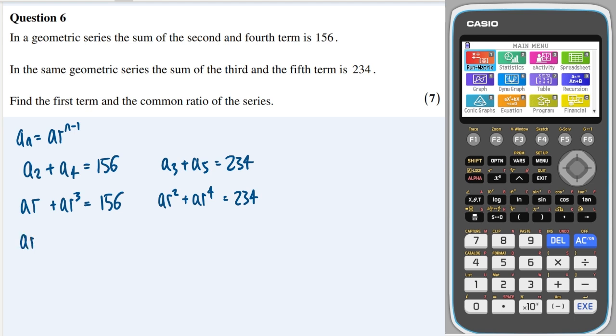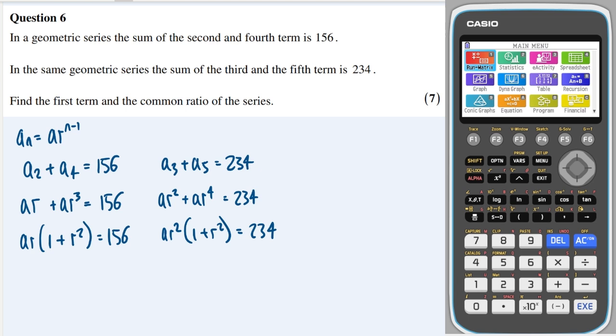I can take out ar, which gives me 1 plus r squared. And over here, sorry, I can take out ar squared, which gives me 1 plus r squared inside the bracket.